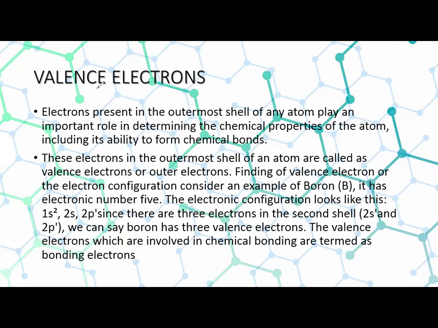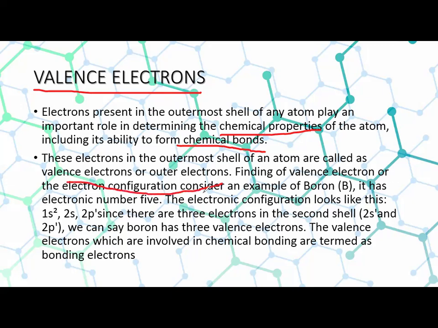So which electrons are valence electrons? The electrons in the last shell, the outermost shell of any atom, are known as valence electrons. These valence electrons determine the chemical properties, the formation of chemical bonds, or the nature of the chemical bond formed by them. These electrons in the outermost shell of an atom are called valence electrons or outer electrons.